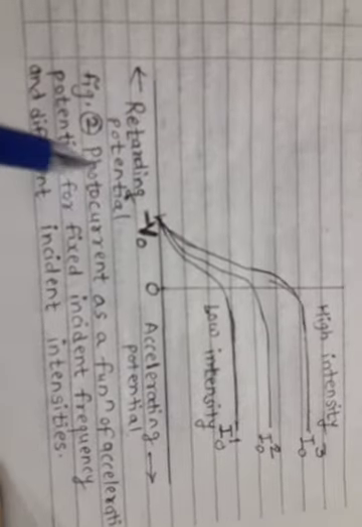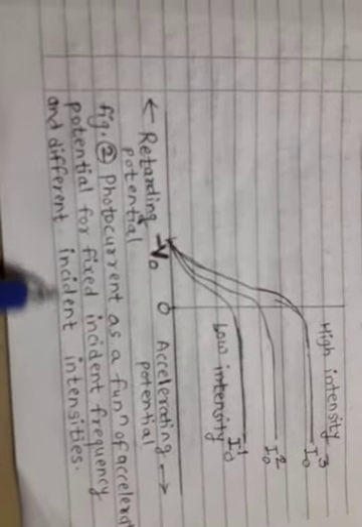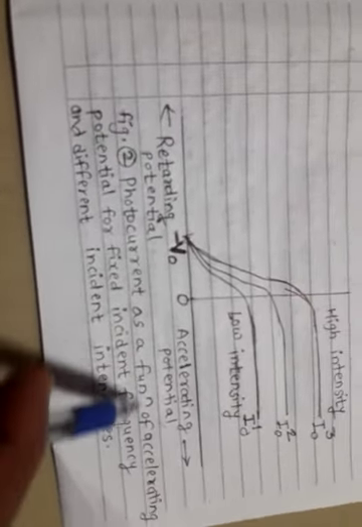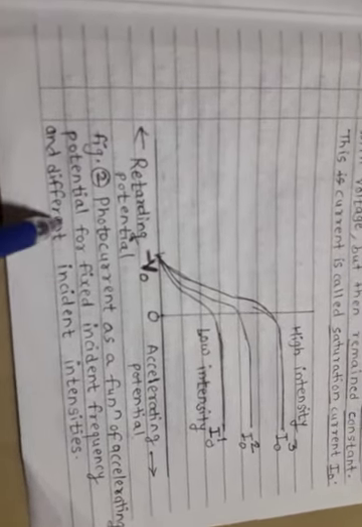See here, figure 2. Photocurrent as a function of accelerating potential for fixed incident frequency and different incident intensities. See here, accelerating potential on the x-axis, here negative potential, that is retarding potential minus V0. Here low intensity I0 dash, I0 1, I0 2, I0 3, high intensity here. Figure 2. Photocurrent as a function of accelerating potential for fixed incident frequency and different incident intensities.